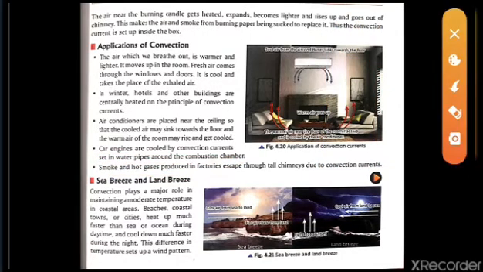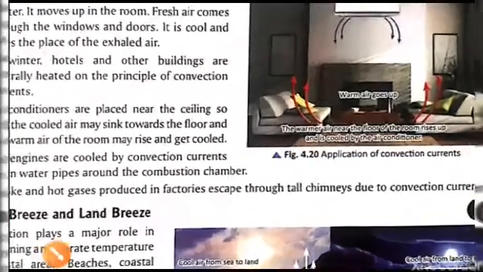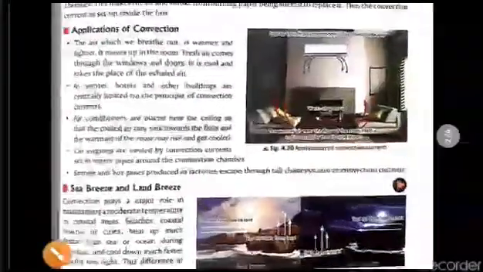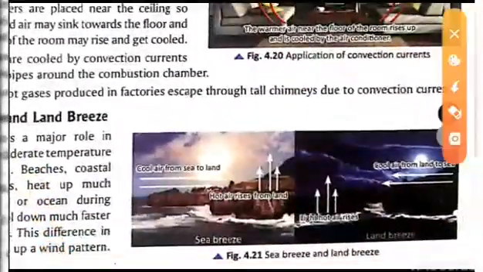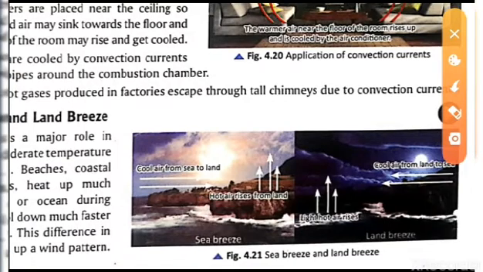One more application, and we can see this in general life also, is the sea breeze and the land breeze. So what is this sea breeze, what is this land breeze? Let's see. I am showing you directly from this figure. This one is the sea breeze.